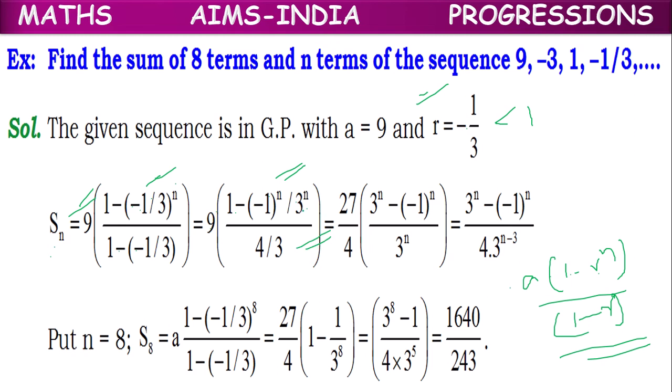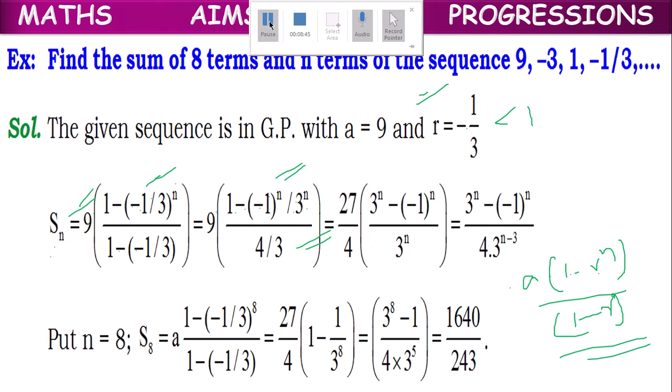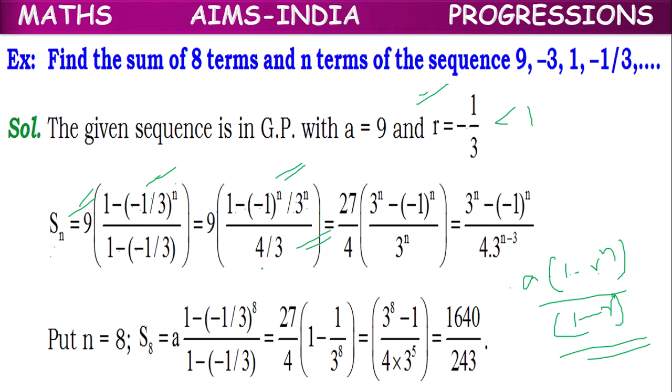This one, after taking LCM, 3 power n into 1, 3 power n minus -1 whole power n. So by this 3 power n will come down, and this 3 will go up. 3 into 9, 27. It will multiply 27. So 27, this 3 power n will come down. 27 into 3 power n minus -1 whole power n by 4 into 3 power n.